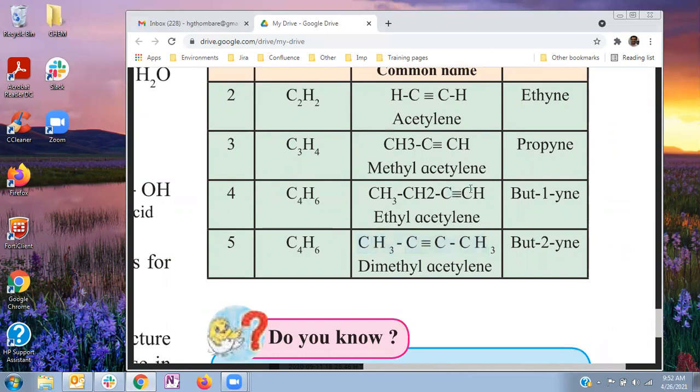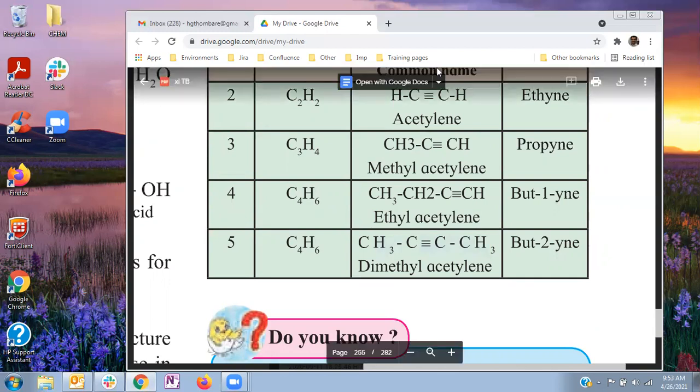The position of the triple bond here is between carbon 1 and 2, therefore it is called but-1-yne, and here the triple bond is between carbon 2 and 3, therefore the name given is but-2-yne. So but-1-yne and but-2-yne have only a difference in the position of the carbon-carbon triple bond, hence they are called position isomers. So that is about the definition, general formula, examples, common name, IUPAC name, and the type of isomerism. Thank you.